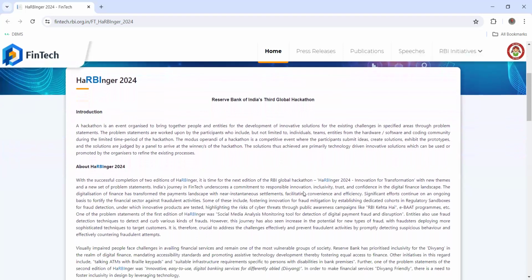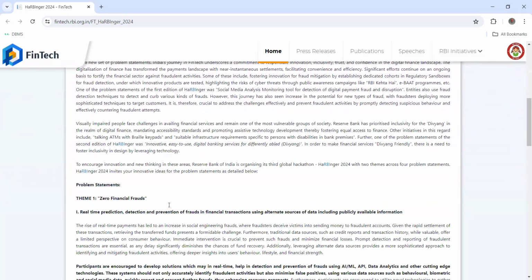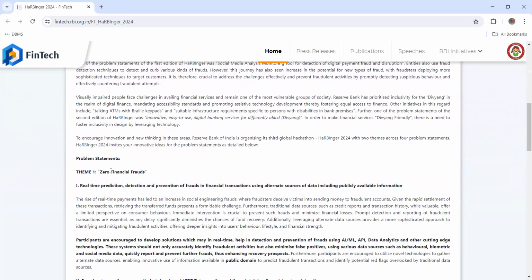Okay. So can you see what Harbinger 2024 is, with the successful completion of two editions of Harbinger? That means two editions are already completed, right? This is the third edition of the global hackathon, and it's organized by RBI, with new themes. Basically, it's innovation for transformation, with new themes and a new set of problem statements. So there will be two different themes with four different problem statements, okay?